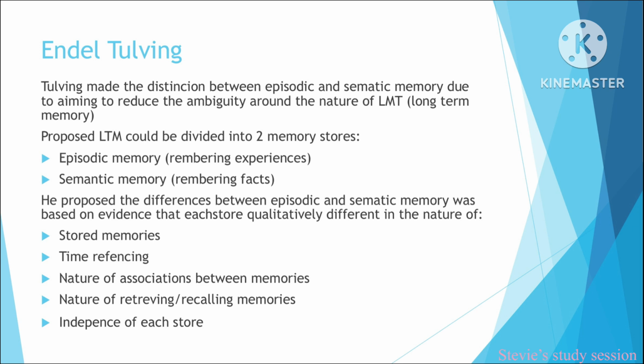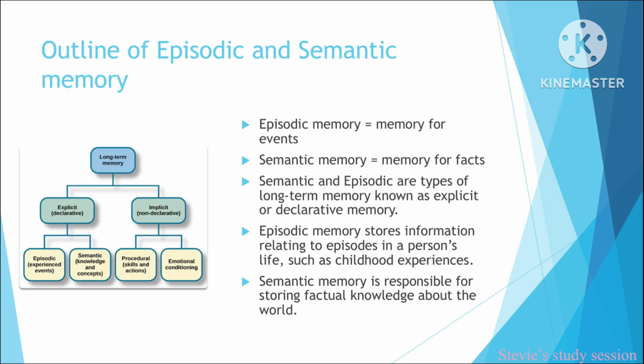He proposed that the differences between episodic and semantic memory were based on evidence that each store was qualitatively different in the nature of stored memories, time referencing, nature of association between memories, nature of retrieving/recalling memories, and independence of each store. Episodic memory is memory for events. Semantic memory is memory for facts.